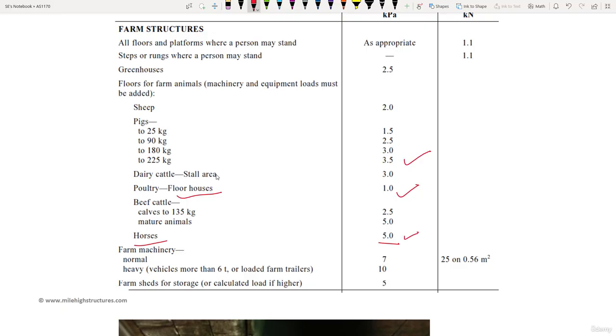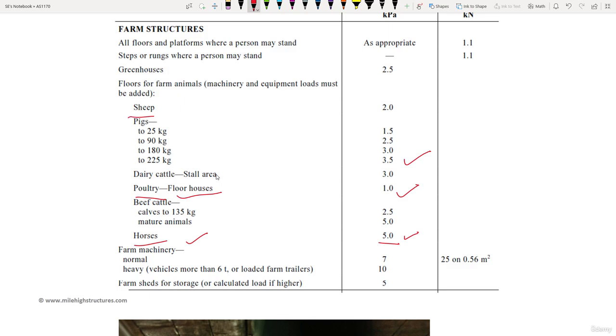So this is how you can understand. But in the majority of structures, horses are usually kept on the ground floor level itself. They are not kept on the upper floor. Similarly, poultry is most of the times kept on the upper floors also.